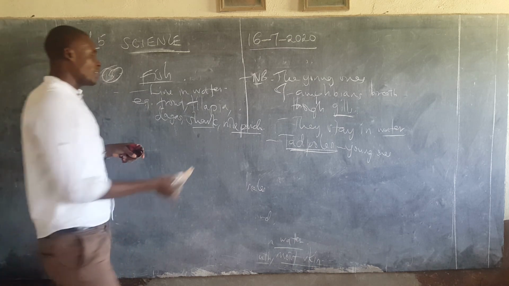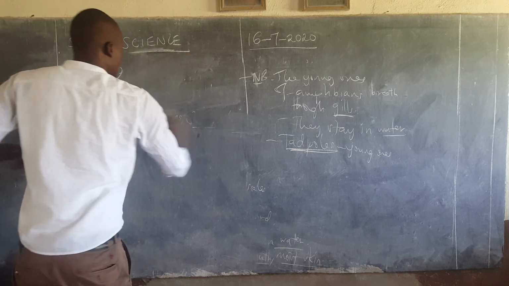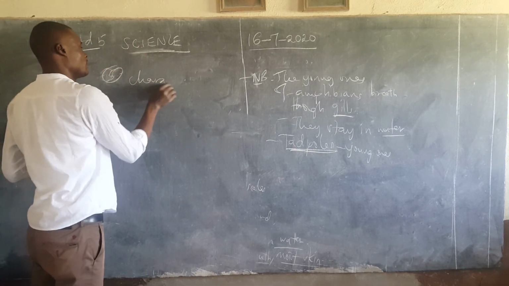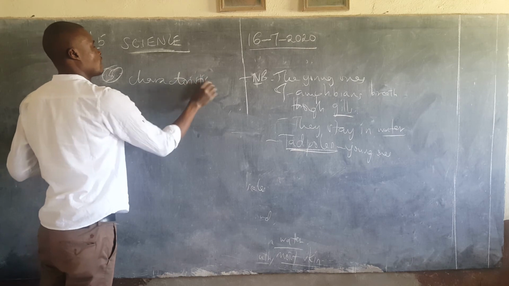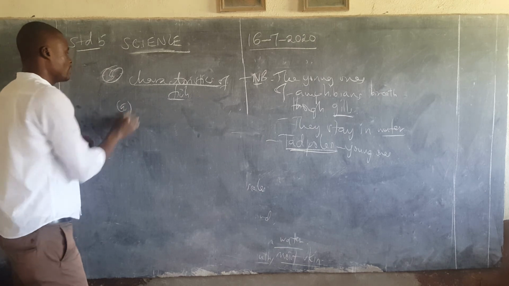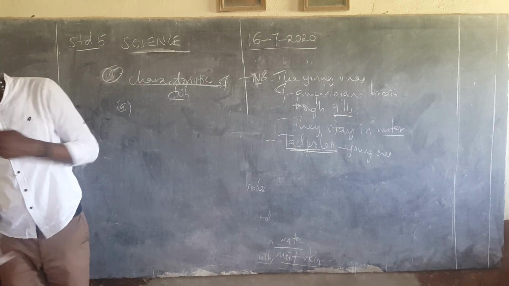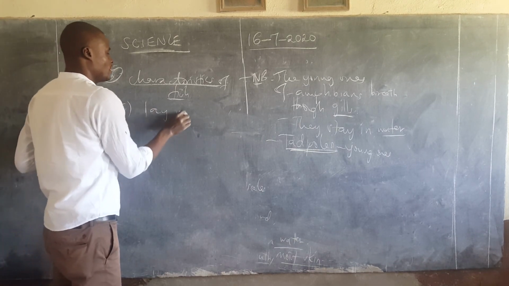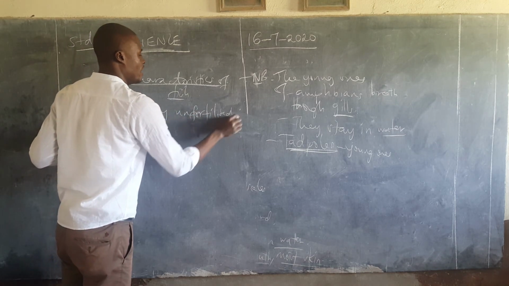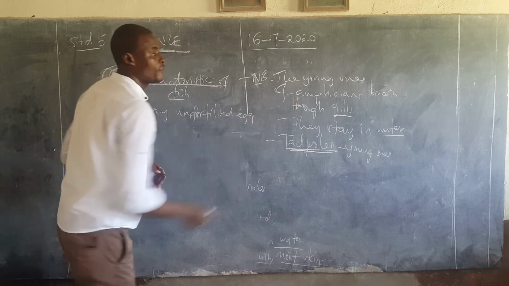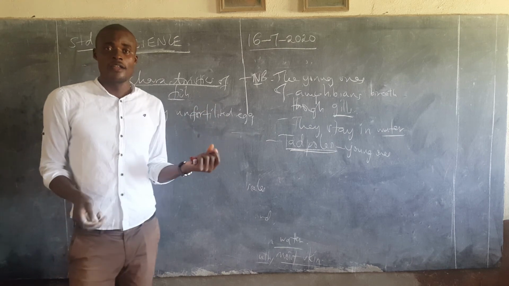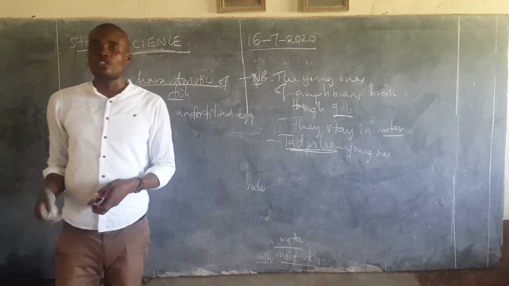So we are just going very fast to get the characteristics of fish. A. All fish lay and fertilize eggs, just like the amphibians. Amphibians lay and fertilize eggs on water. So fish also lay eggs on water. Then the male one will come to lay eggs on top of it to fertilize it.